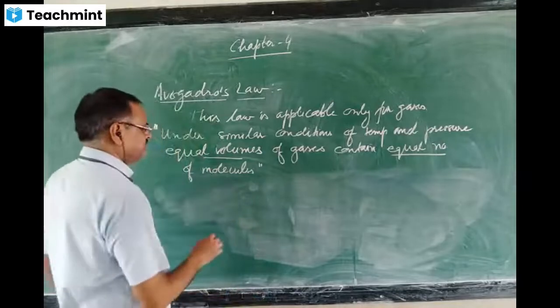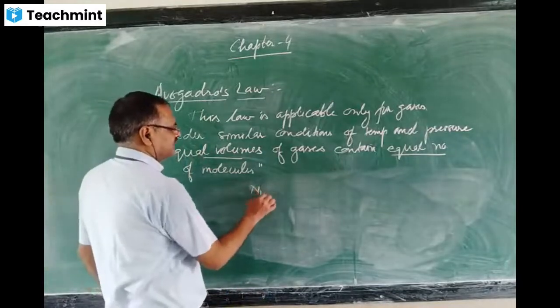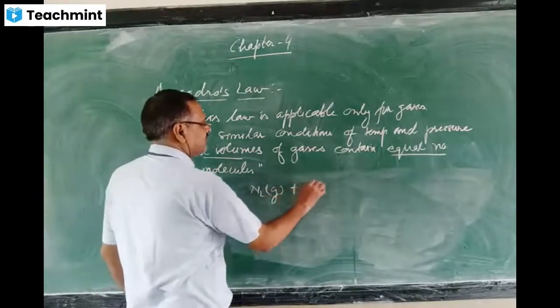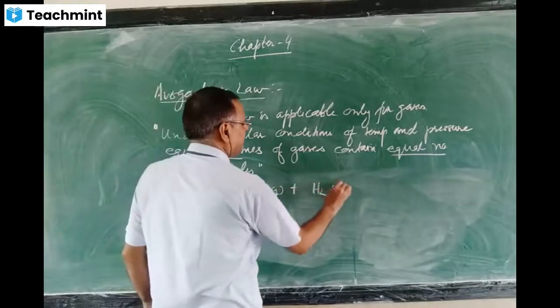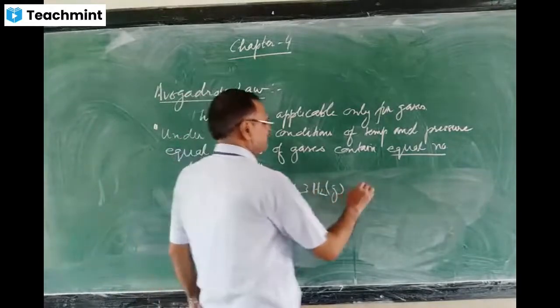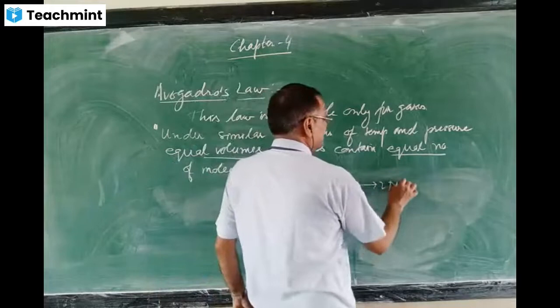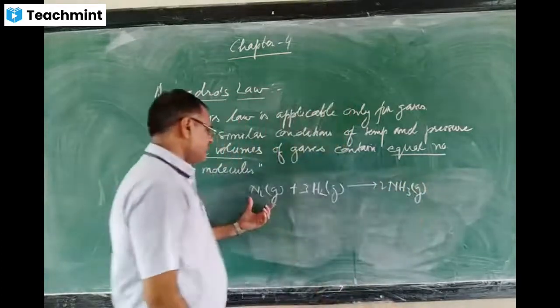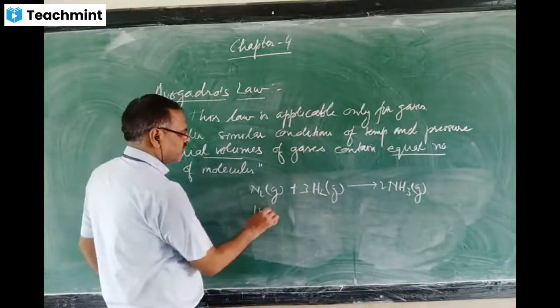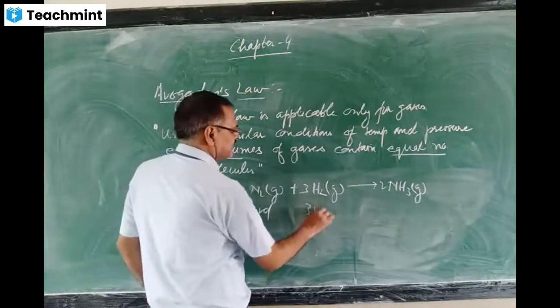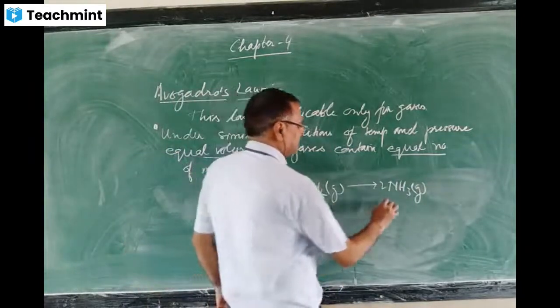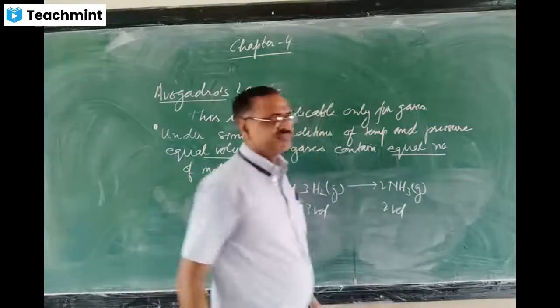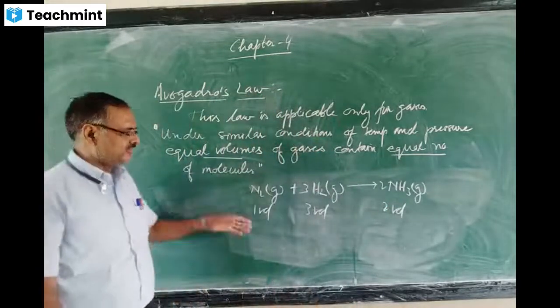So one more example, just see: nitrogen combines with hydrogen to form 2NH3. Here 1 volume, here 3 volumes, here 2 volumes.